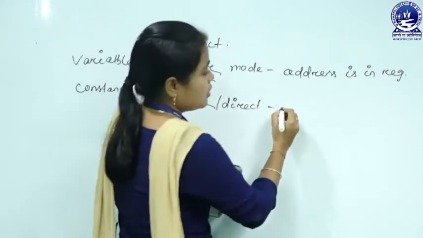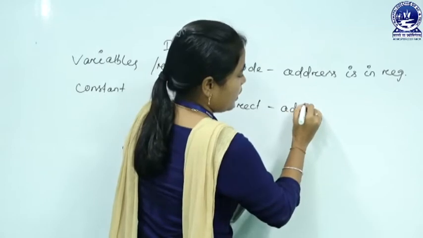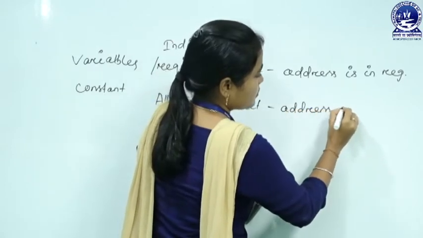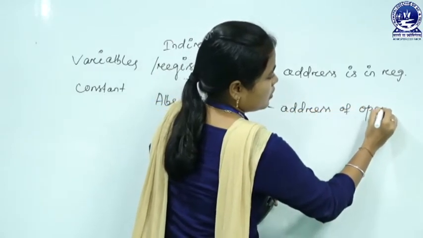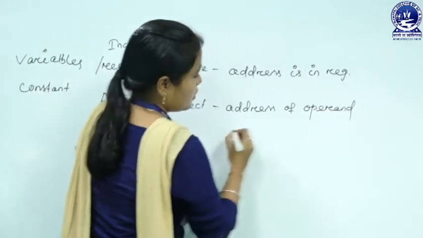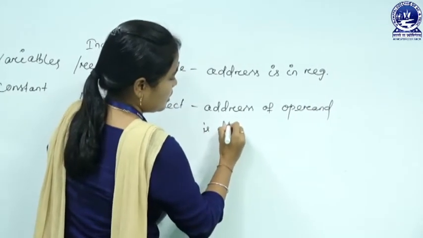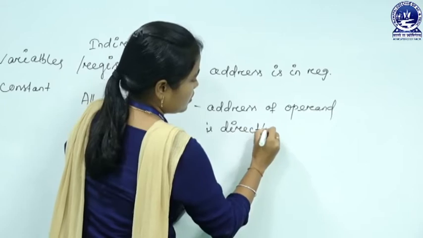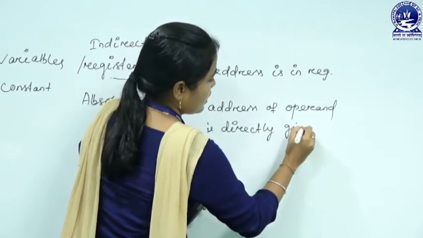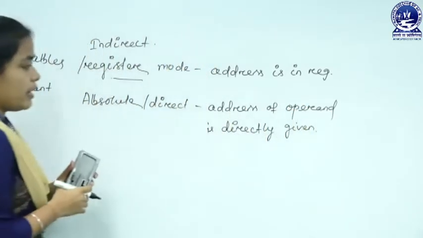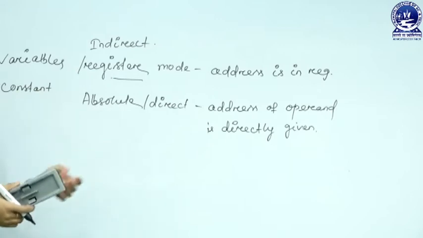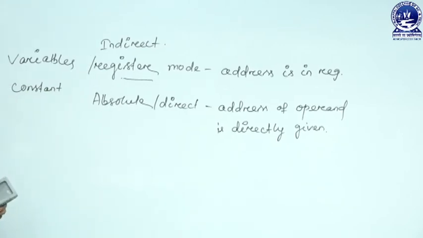That means the address of the operand is directly given, or you can say the address of an operand is explicitly given in an instruction.